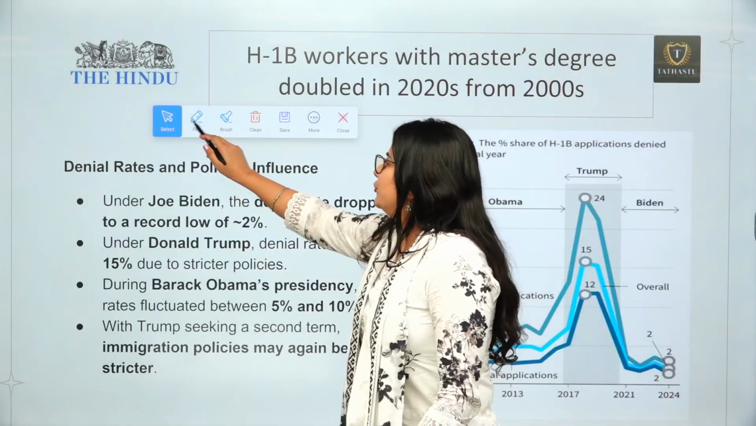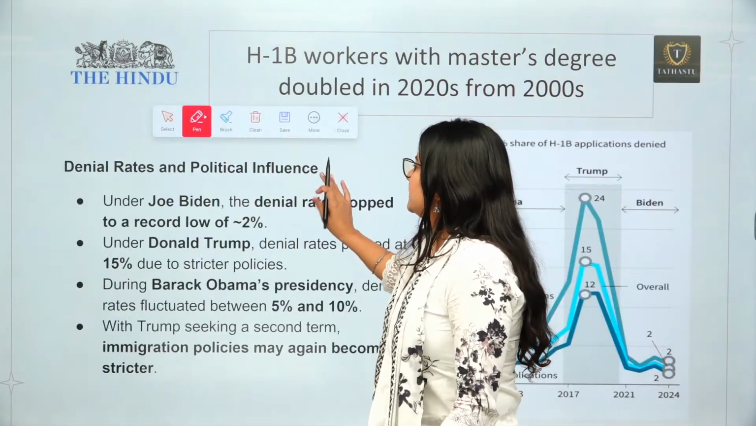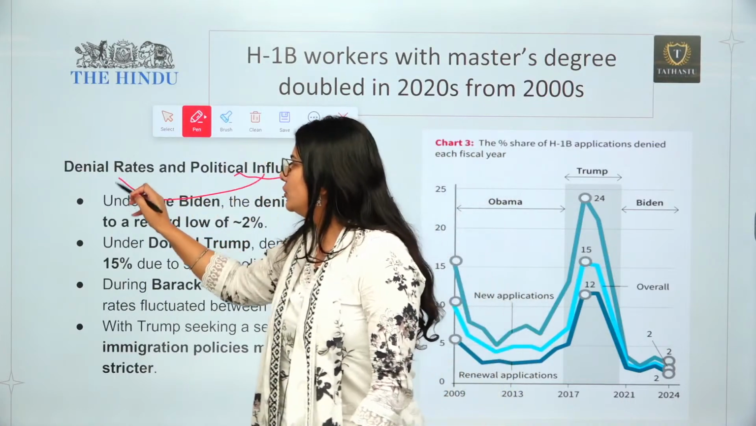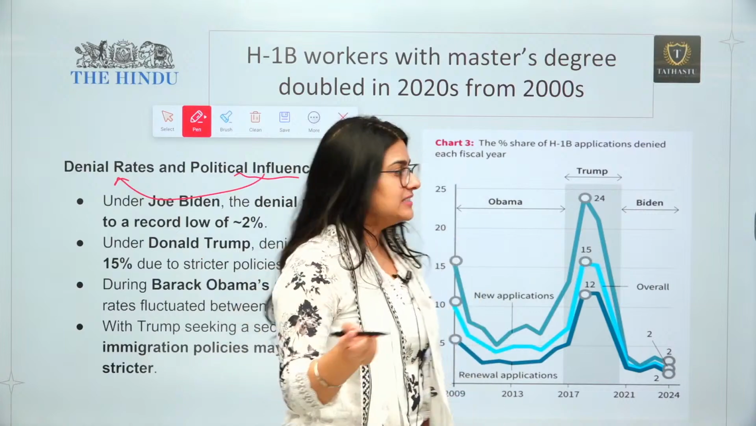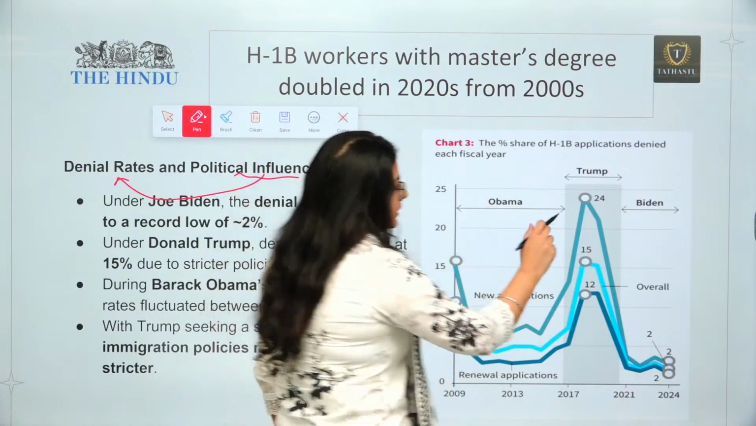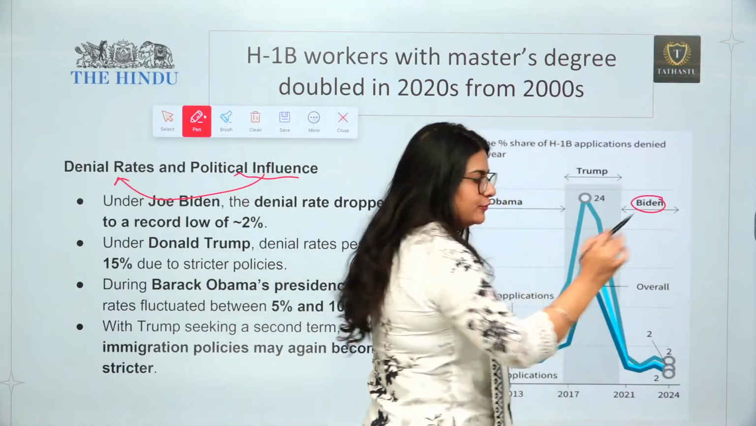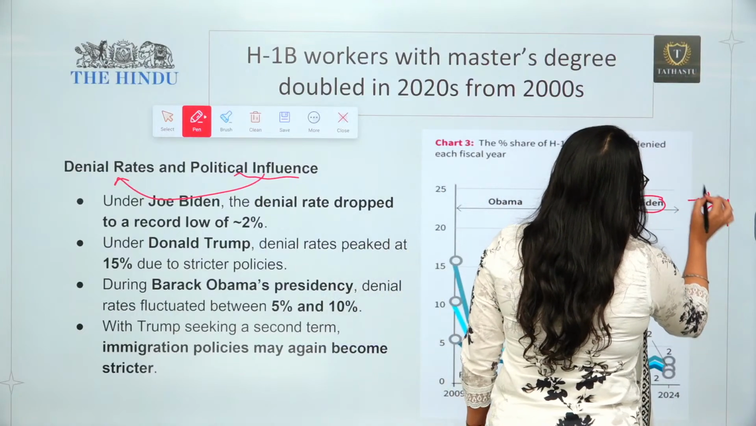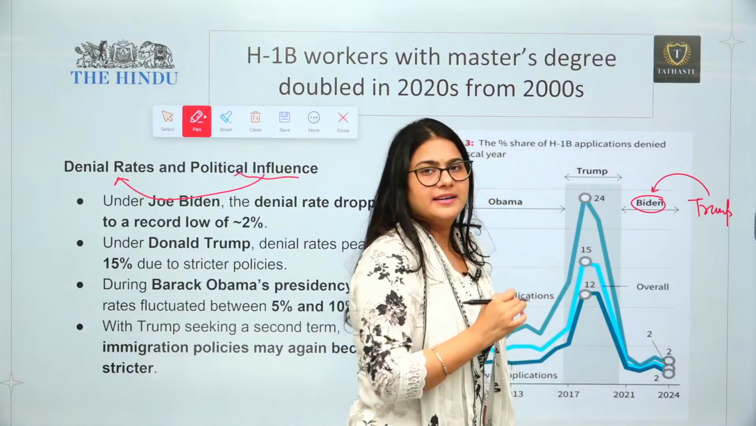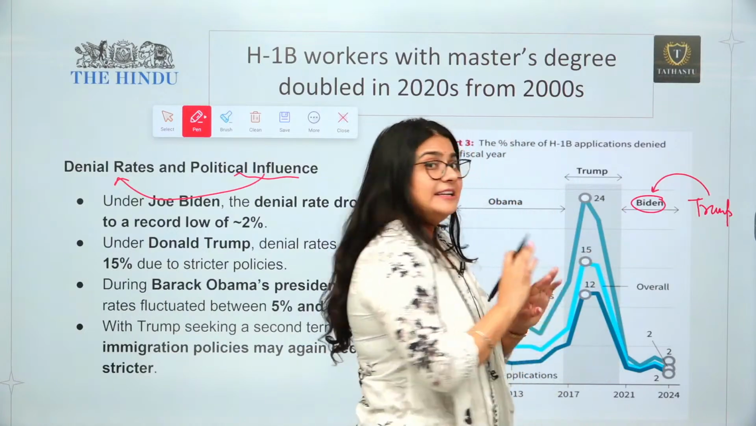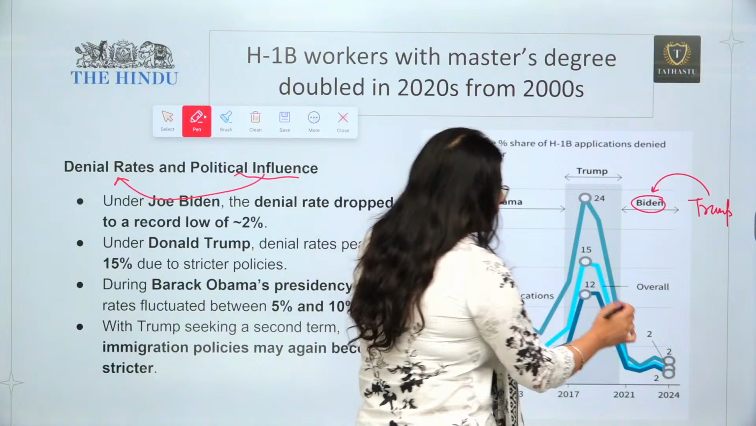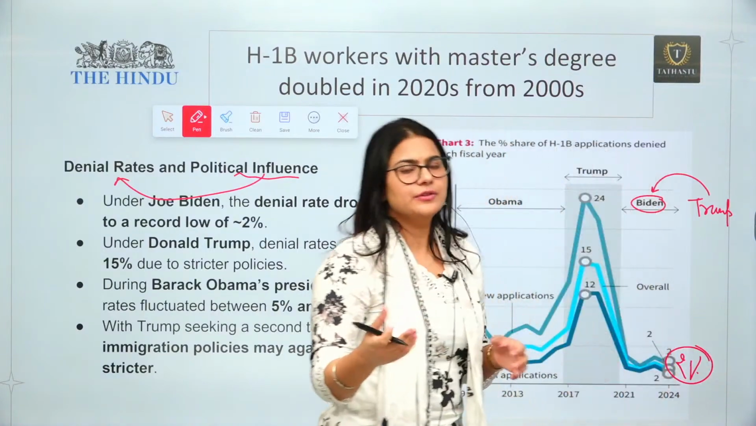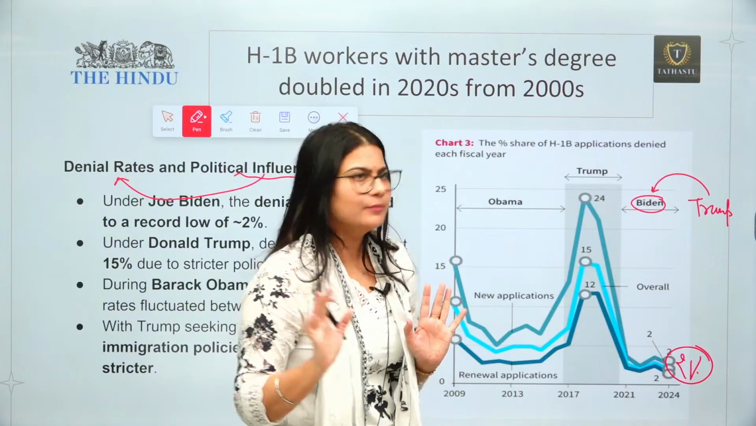Third is related to denial rate and political influence: how political influence is going to impact the denial rate. As I have already mentioned, just before the second Trump term, when Joe Biden was president, the denial rate was very low, around 2%. Most of the H1B visas got approved during the time of Joe Biden.